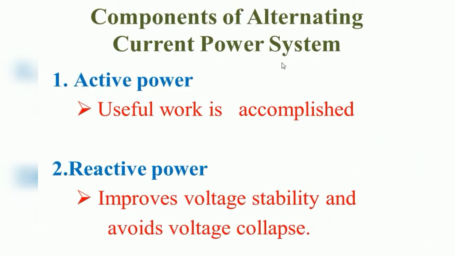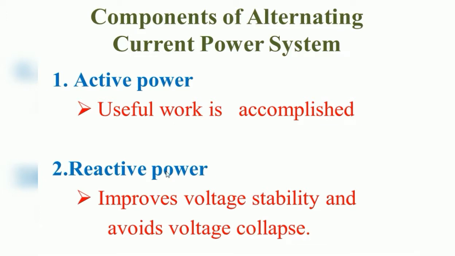And already I said that there are mainly two components of alternating current in power systems. That is, the power will be active power and reactive power. The active power is used to do the useful work. It is the main power. All the loads use the active power, and it gives their function.